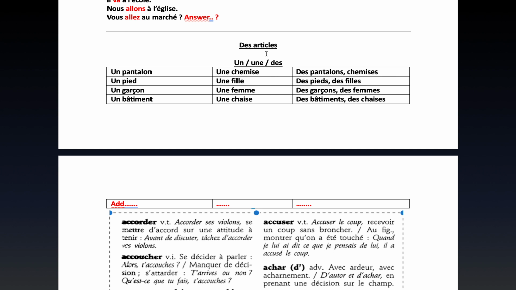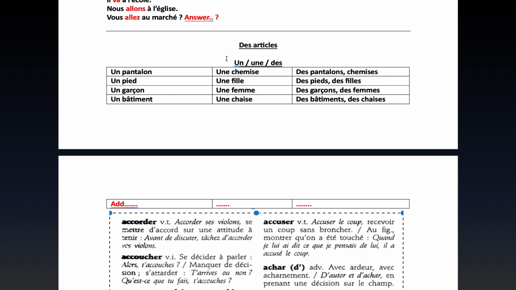In French, what is important to remember is that all nouns in French are either masculine or feminine. All nouns, that means every item, everything, whether they are living things or non-living things. And I'll give you examples. So if the noun is masculine, then you use the article un. This first one here. Please don't say an. Don't pronounce the n. It's very silent. Un.